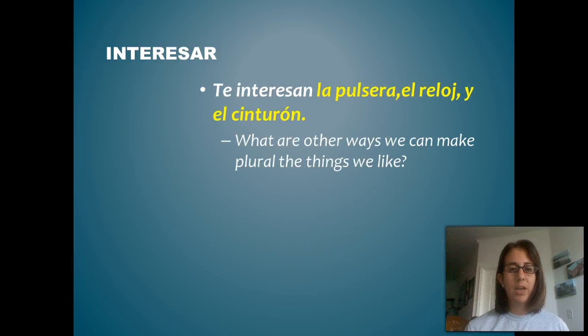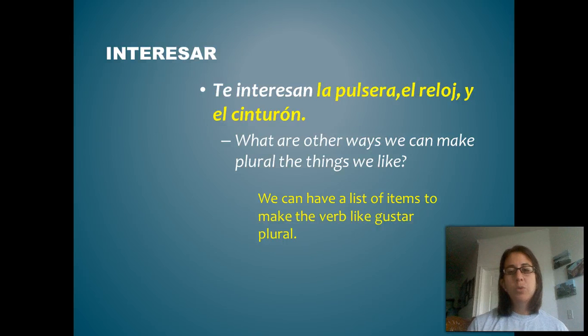All right. Our next example, interesar. Te interesan la pulsera, el reloj y el cinturón. Now, what's the difference between this sentence and our first one that we had, me encantan las sandalias? Notice both of them have the plural form of our verb like gustar, encantan and interesan, but the items that follow are different. We've got a list in this case, la pulsera, el reloj, y el cinturón. So that means there's more than one item, so we are going to make that verb like gustar plural, right? So we can have a list of items to make the verb like gustar plural. Makes sense? Very good.